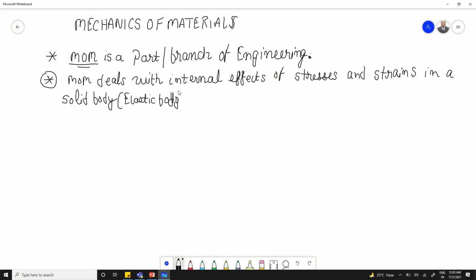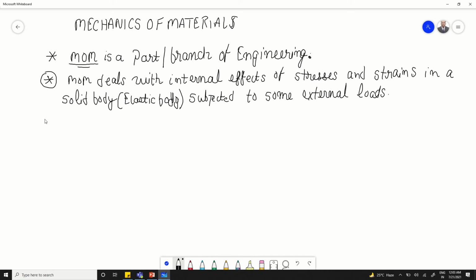So we deal with the internal effects of stresses and strains that are produced in a solid body which is subjected to some external loads.